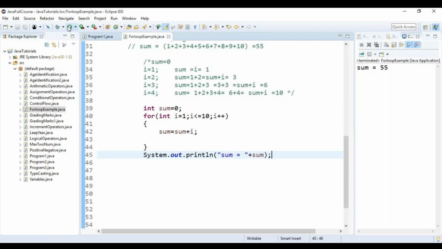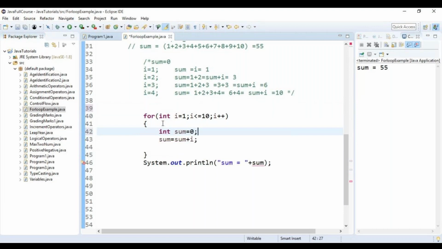Okay. Now one more thing. Where did I declare my sum variable? Within the for loop or outside the for loop? Outside the for loop. Now suppose I declare the sum variable within the for loop. It is saying sum cannot be resolved as a variable. Why?